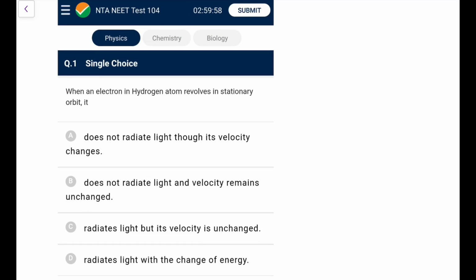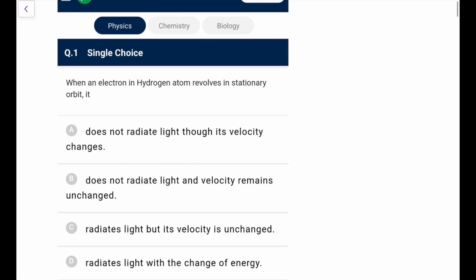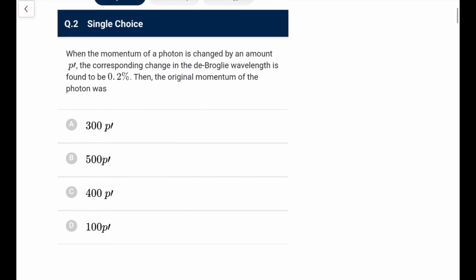So let's begin. When an electron in a hydrogen atom revolves in a stationary orbit, stationary means energy won't be lost, so it doesn't radiate light though its velocity is changing. Doesn't radiate light, velocity remains unchanged: this is wrong because velocity is changing. Radiate light, wrong. Radiate light with change of energy, wrong. So only option A is correct. Energy remains constant, it doesn't emit any electromagnetic waves, and the velocity is changing though speed is the same.